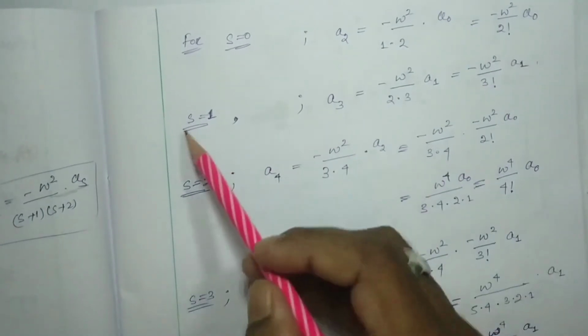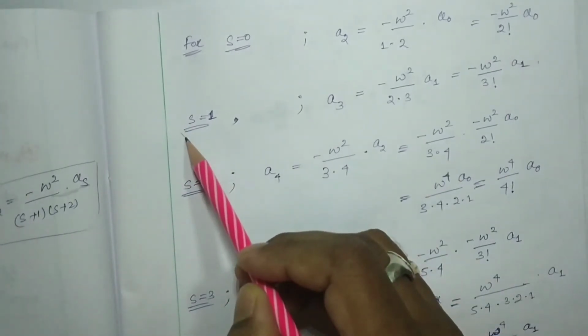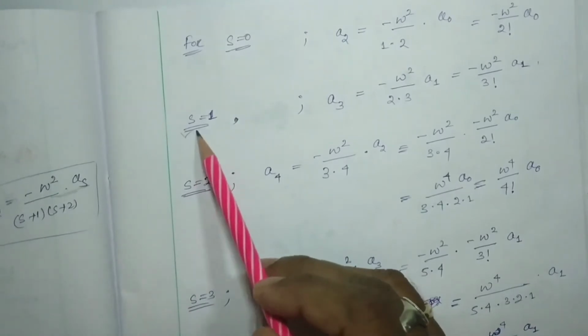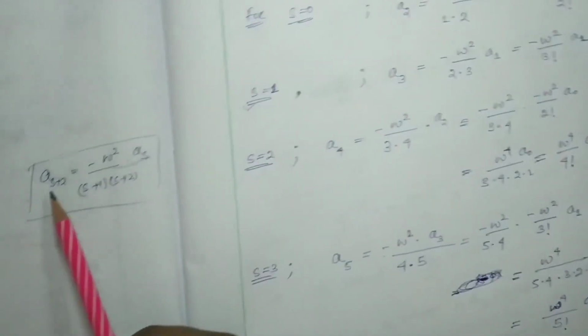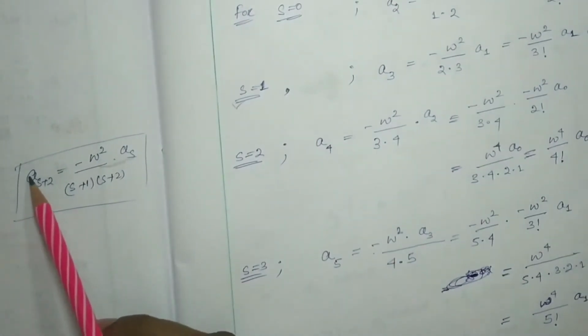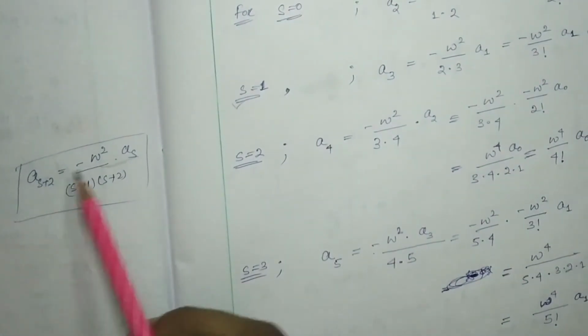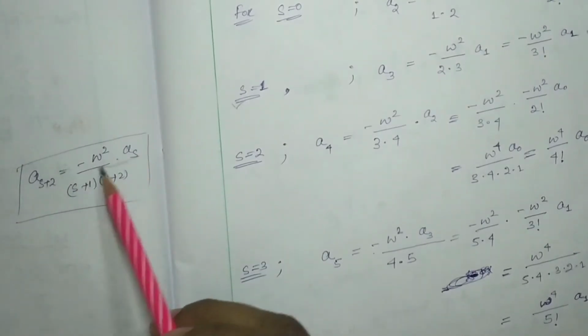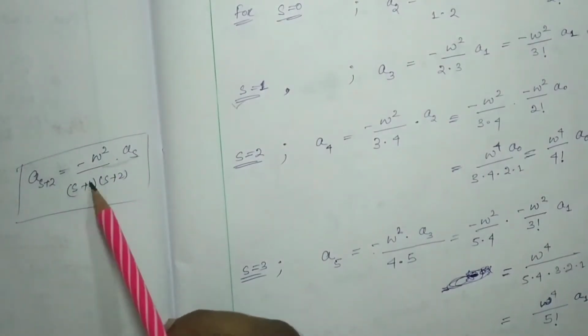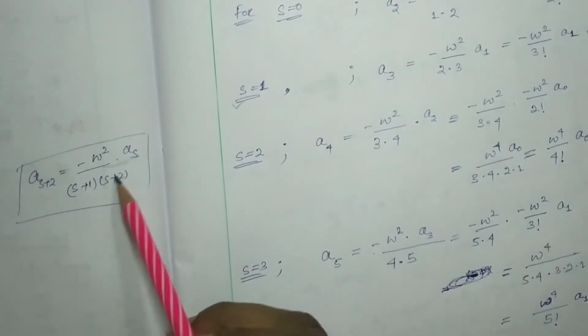Okay. Now we have to consider s equal to 1. If we consider s equal to 1, you substitute here s equal to 1. Then you can find that a3 is equal to minus omega square into a1 divided by (1+1) into (1+2), 1 plus 2 equal to 3.